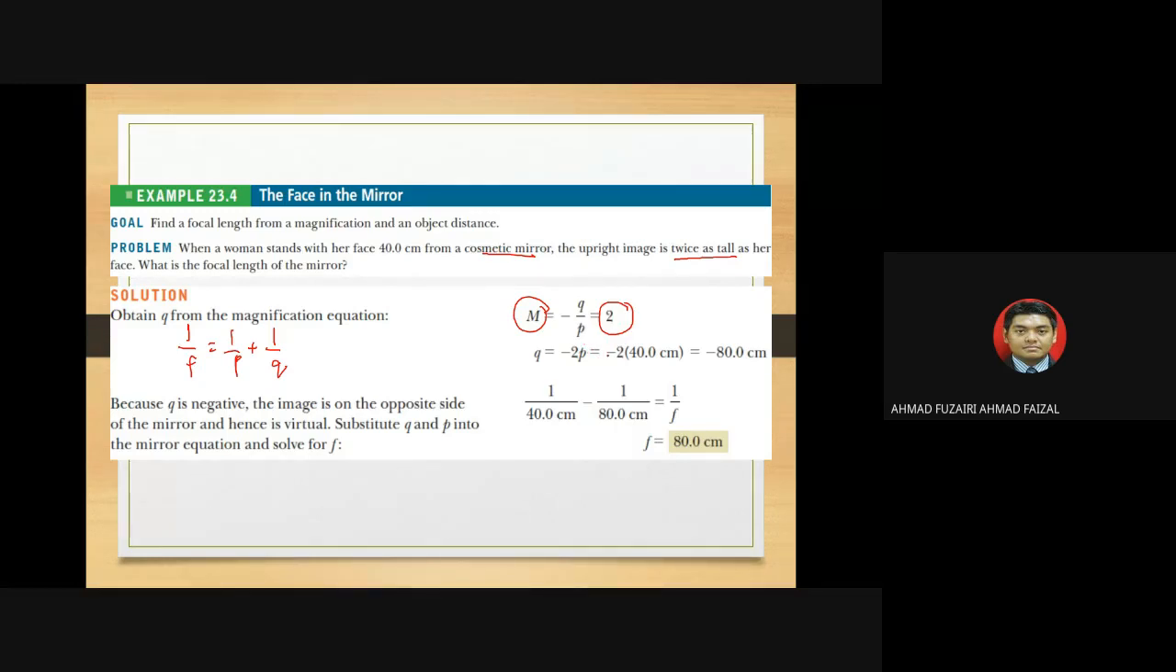P is actually 40 centimeters, and then we get Q as negative 80 centimeters. The value is at the back of the mirror. Afterwards, when you put it inside the mirror equation, you will get 80 centimeters. So that's how you calculate the focal length. When you have Q and P, you put them inside the equation, and you have 80 centimeters.